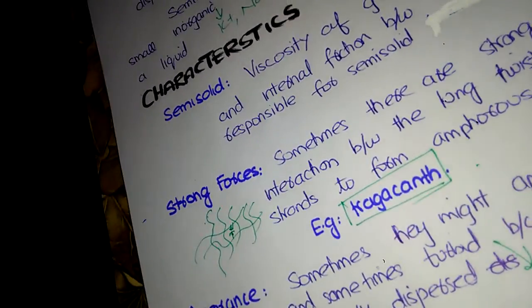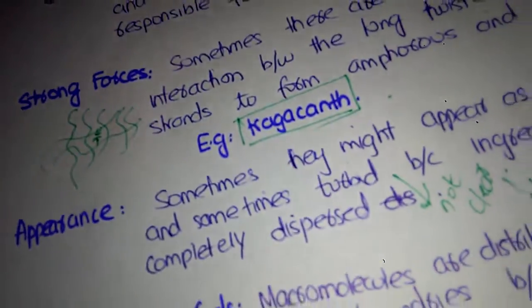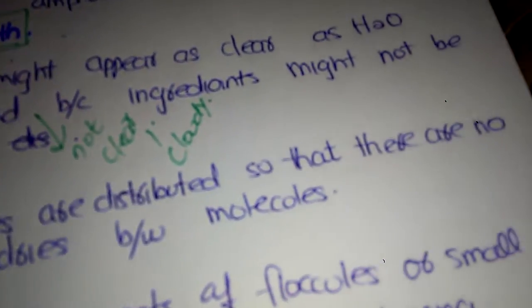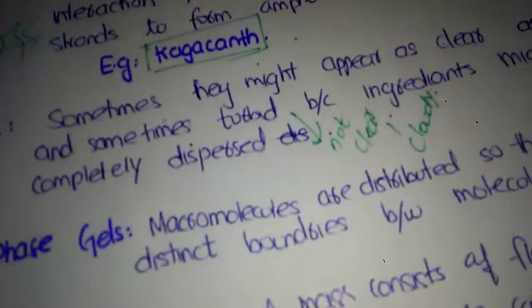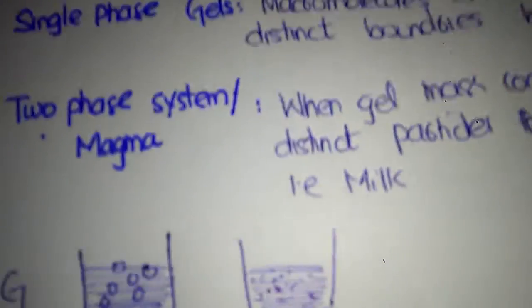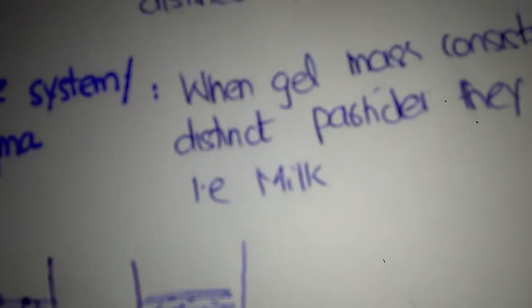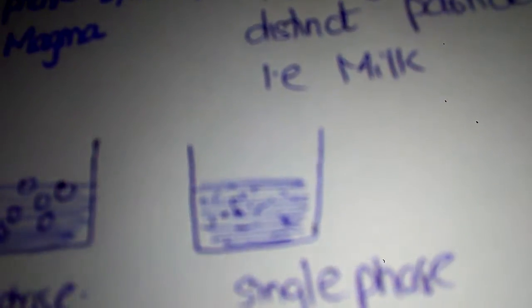Now, there are two phase systems and single phase systems of gels. In single phase gels, macromolecules are distributed so that there are no distinct boundaries between the molecules. You cannot define a boundary of the molecules in single phase gels.